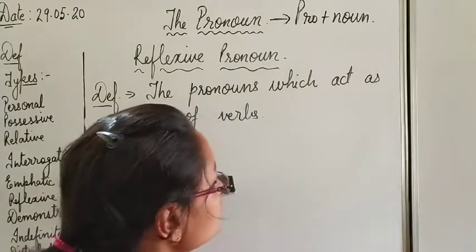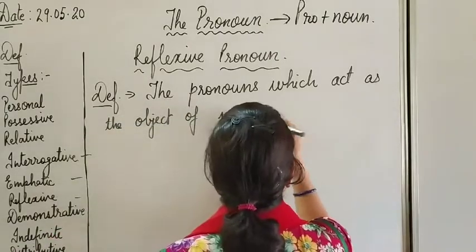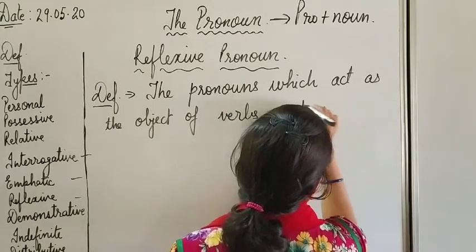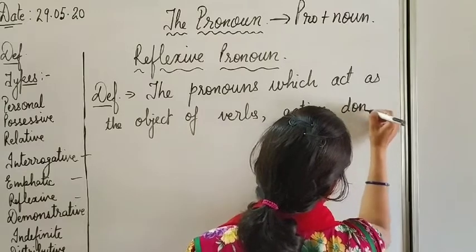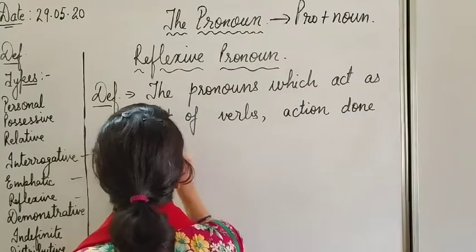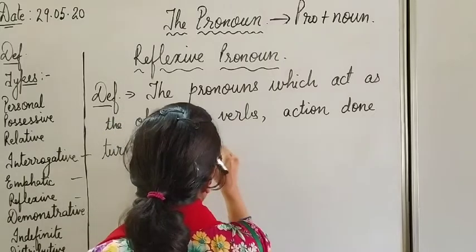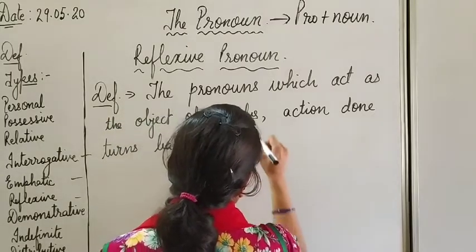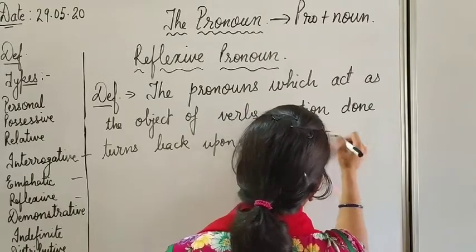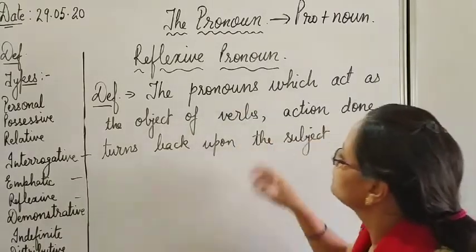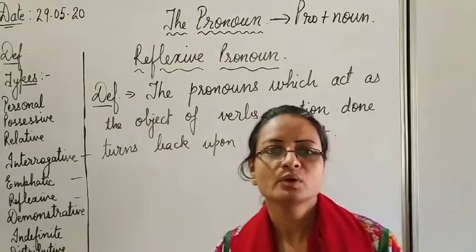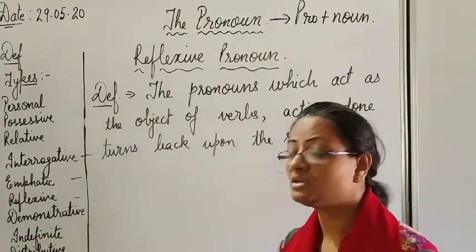They act as the object of verbs, and the action done turns back upon the subject only. The action done turns back upon the subject. Okay. Here these pronouns act as the object of a verb, I have explained, and the action done turns back upon the subject.